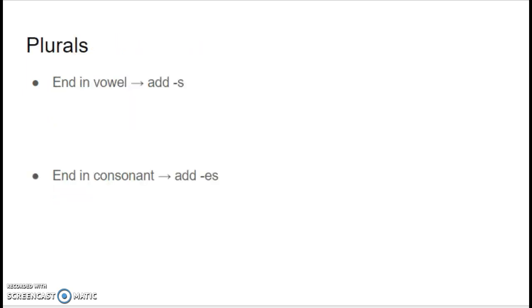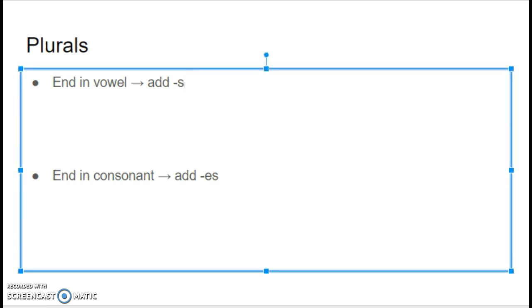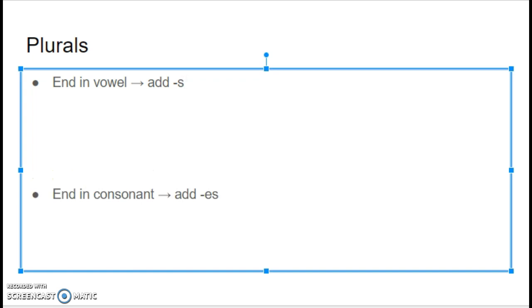We also need to know how to make words plural. So if I have a noun that's plural, the adjective is also going to have to be plural. So if a word ends in a vowel, you're going to add s to make it plural. So it's just the opposite of English. So think of how in English, let's say we have a word potato, you'd add es to make that plural, whereas in Spanish it's just s.